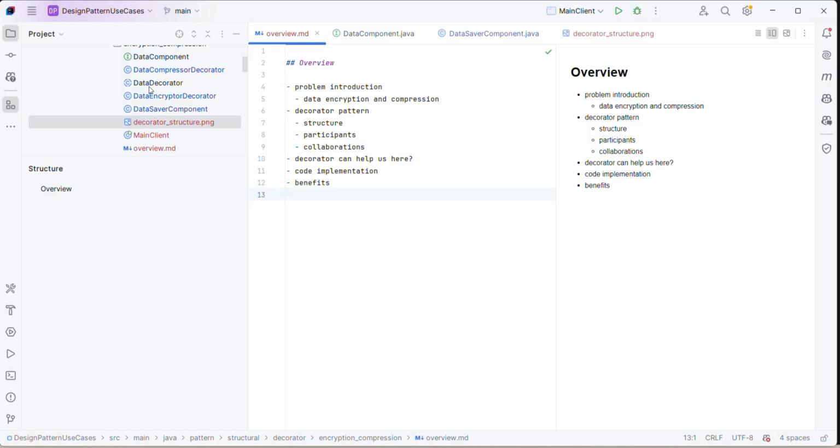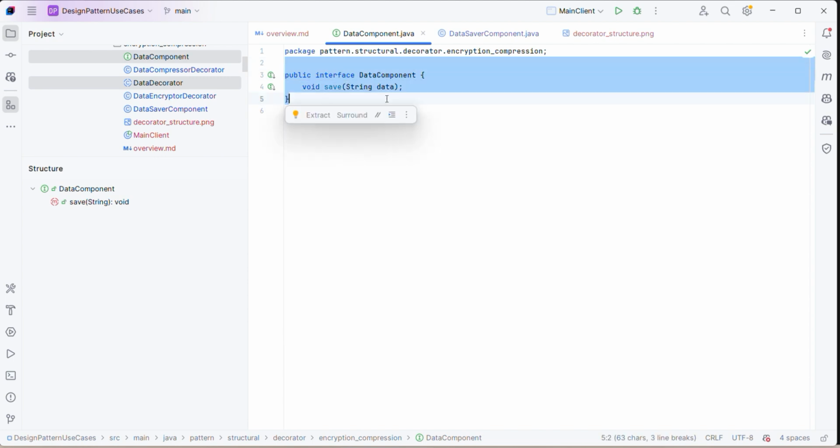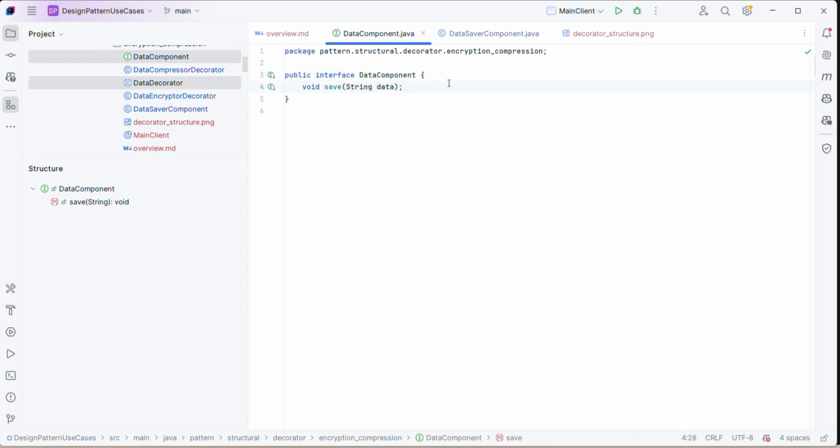I'll go through the implementation, which will be very clear for us to understand. So, the data component and decorator, I have highlighted these two abstract ones. This is our component, and the data decorator is our decorator of this component. This is very simple. Component has one method, save. It receives the data as a parameter, let's say some string data.